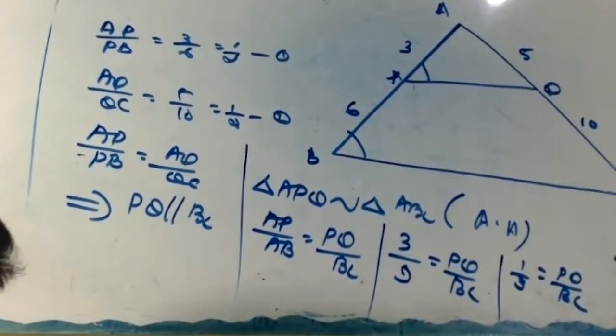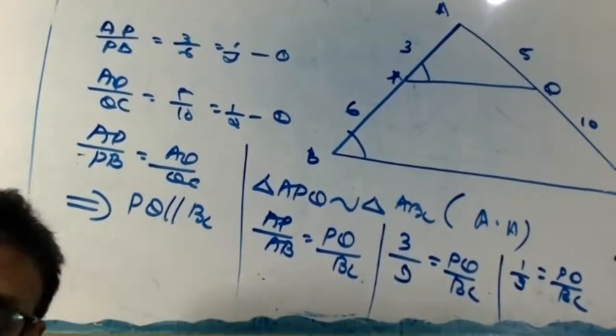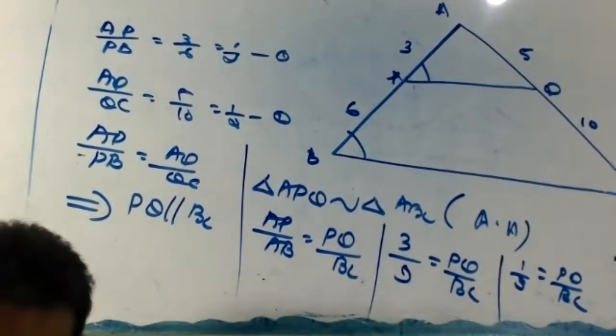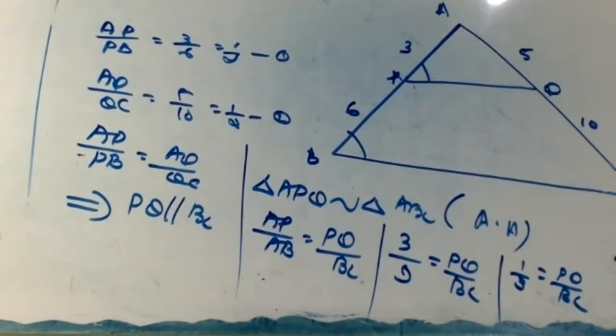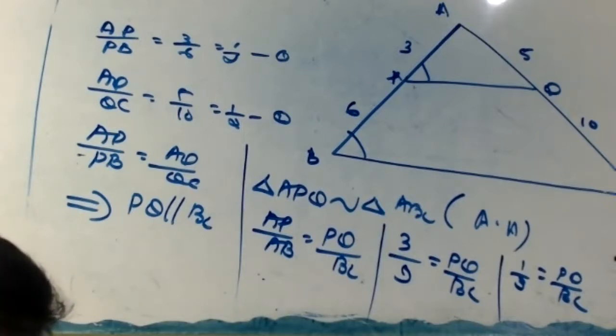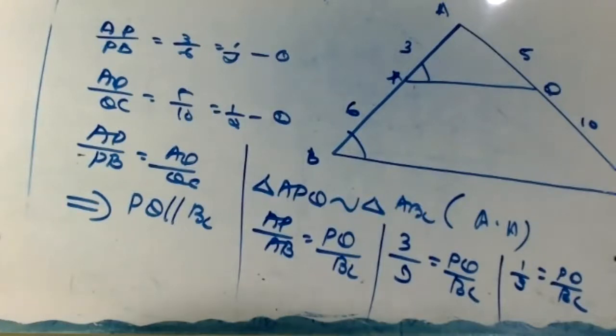The diagonal BD of a parallelogram ABCD intersect the segment AE at the point F, where E is any point on the side BC.